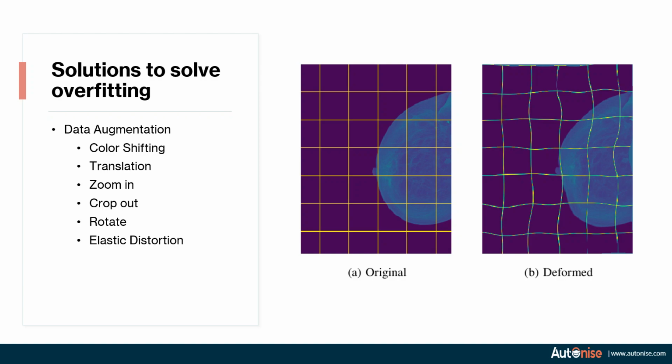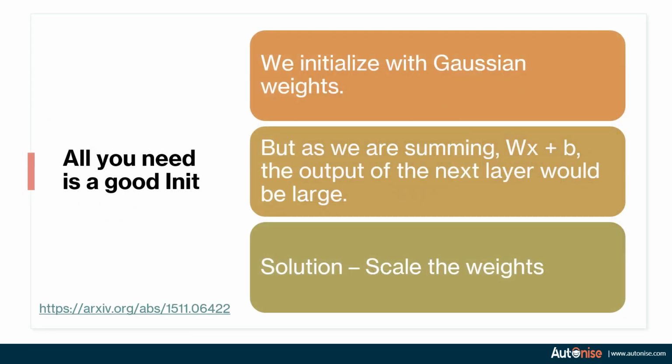One more important concept which will help reduce overfitting is a good initialization. Usually, when we initialize our weights, we initialize them from the Gaussian distribution. So we take a Gaussian distribution which has mean 0 and standard deviation 1 and we initialize the weights. But as we are summing Wx plus b, the output of the next layer would be very large.